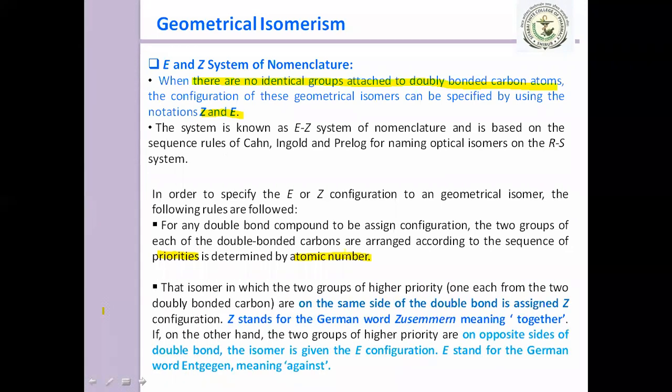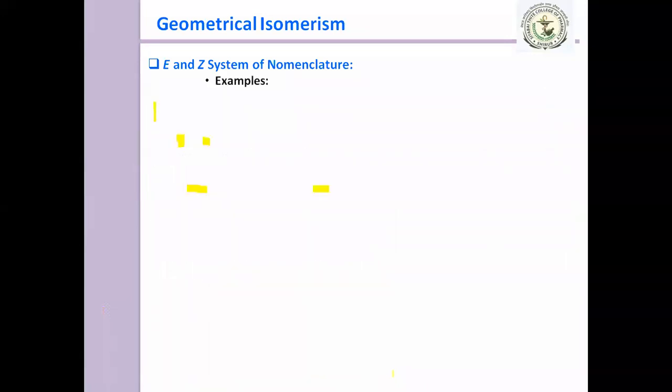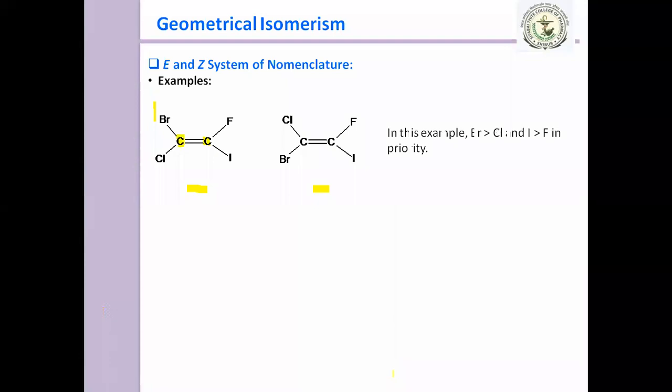Once you decide this, then that isomer in which the two groups of higher priority, one each from the two doubly bonded carbons, are on the same side of the double bond, you have to assign Z configuration, and if they are on the opposite side, then you have to assign the E configuration. Clear? Now let's see another example, and you have to tell me the priority for this compound.